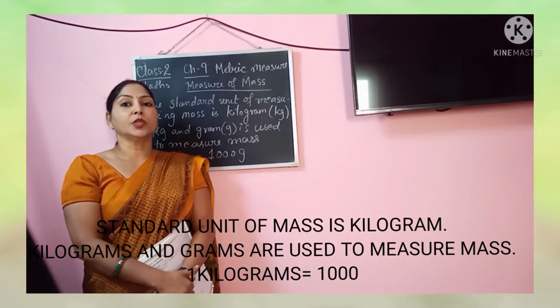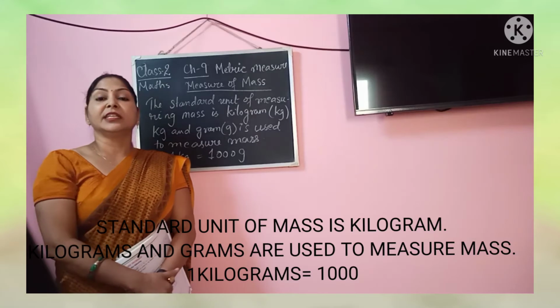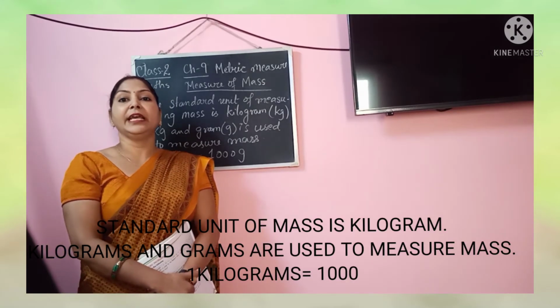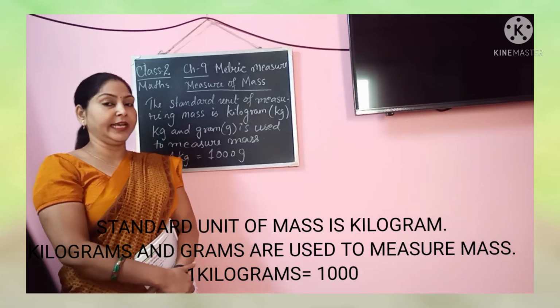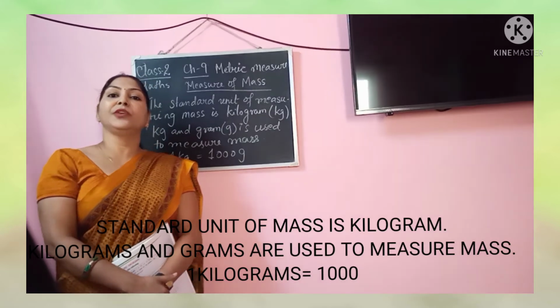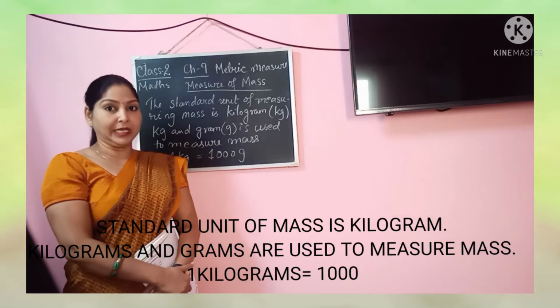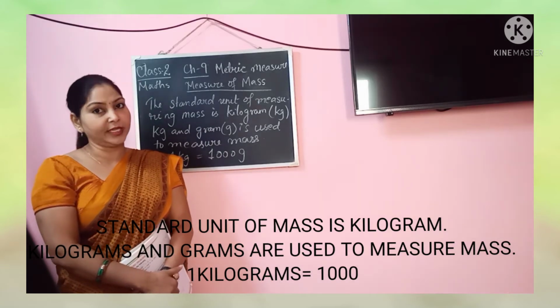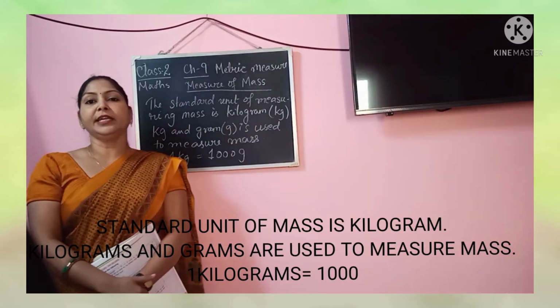Okay children, so what have we understood? In order to measure mass, the standard unit which we use is kilogram, and the smaller unit is gram. These are the two units we use to measure mass, or weight or heaviness of any object. Generally we call it mass.